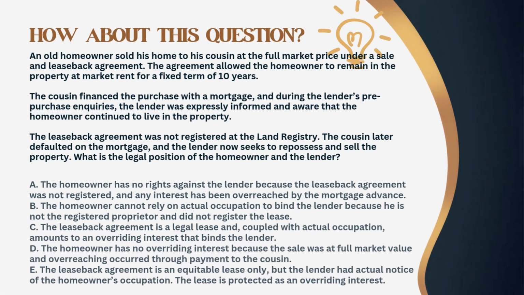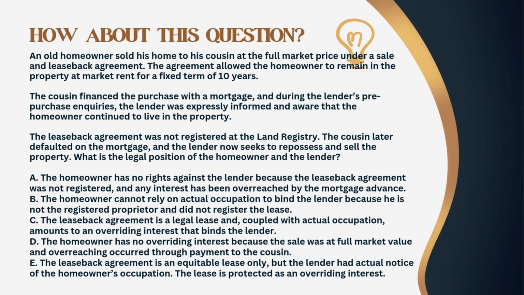Scenario 3. An old homeowner sold his home to his cousin at the full market price under a sale and leaseback agreement. The agreement allowed the homeowner to remain in the property at market rent for a fixed term of 10 years. The cousin financed the purchase with a mortgage, and during the lender's pre-purchase inquiries, the lender was expressly informed and aware that the homeowner continued to live in the property. The leaseback agreement was not registered at the land registry. The cousin later defaulted on the mortgage, and the lender now seeks to repossess and sell the property.